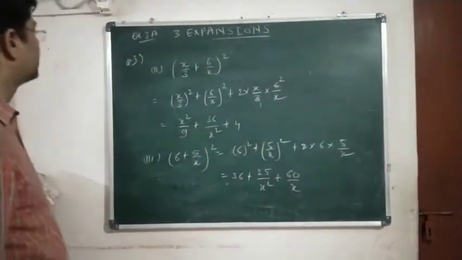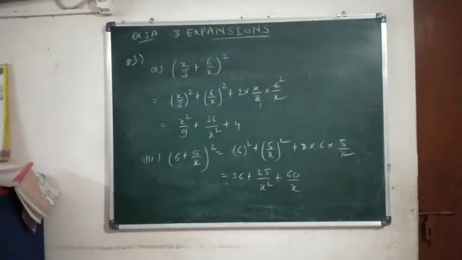Yes or no? So question number 3 is also over. Okay, now let us solve the next question.